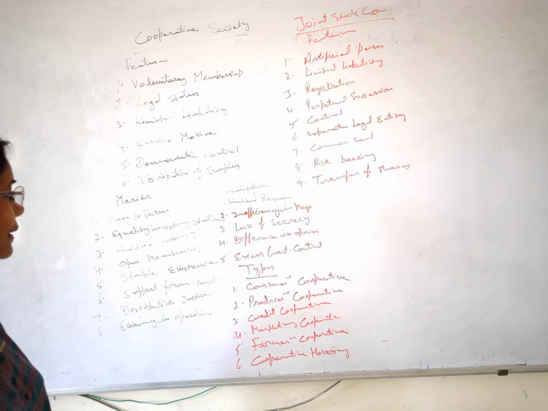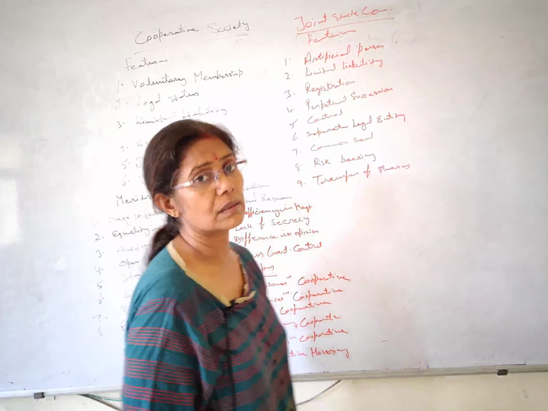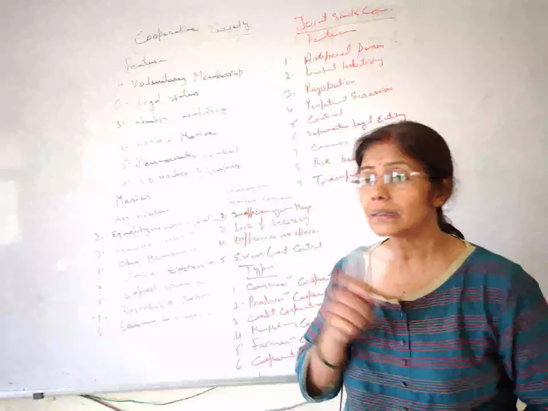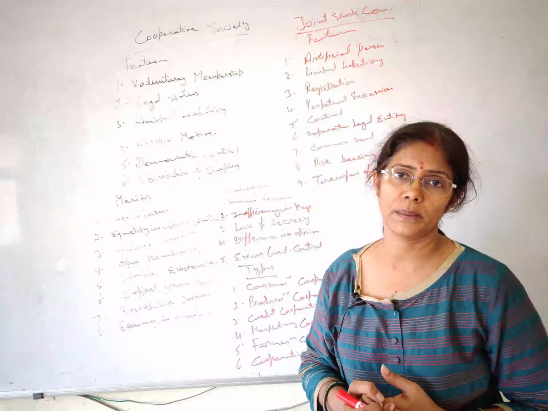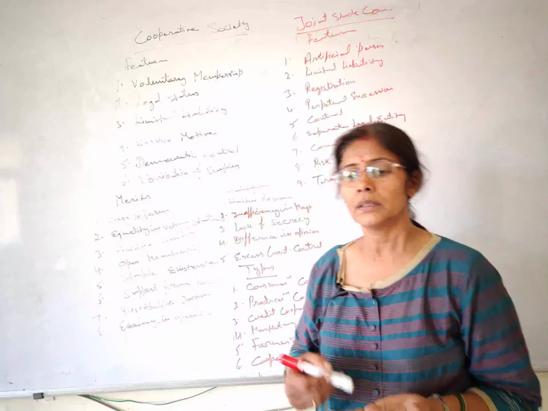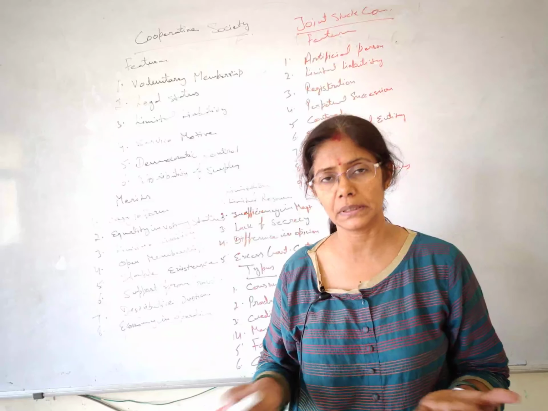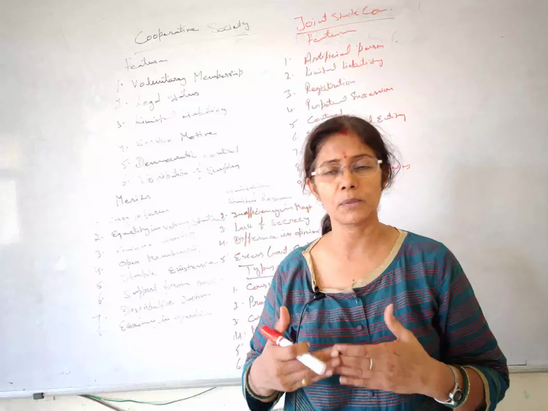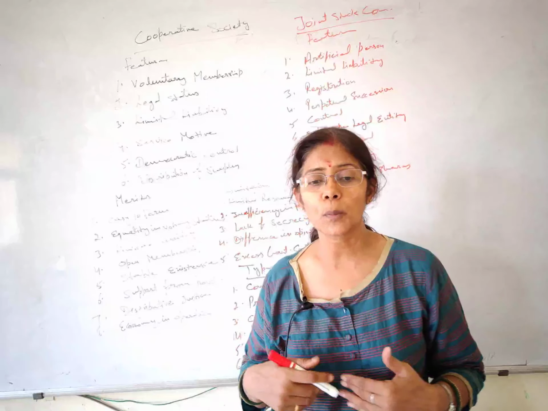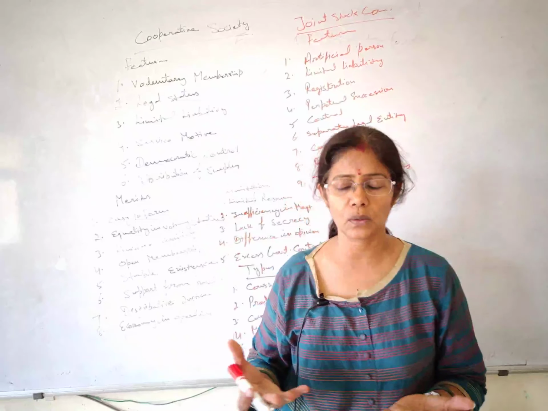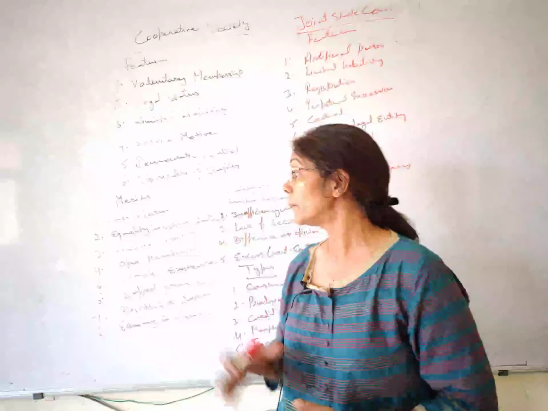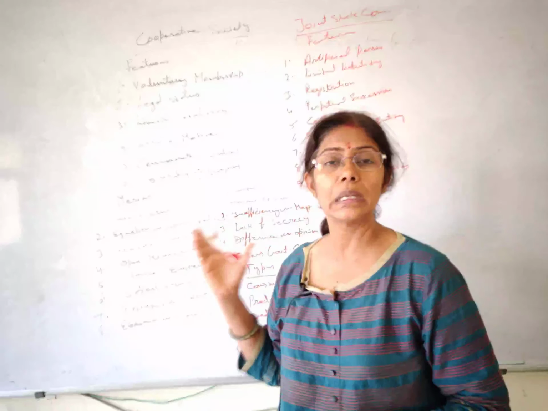Next is stable existence. Before discussing the stable existence, let me remind you students, we have talked about partnership and sole proprietorship. There the perpetual succession is not there. If any problem arises in the partnership, and any of the partners discontinues due to some reason, the whole partnership will come to an end. And the same goes in case of sole proprietorship. If the sole proprietor falls sick or expires or anything else happens to the person, your business comes to an end, alright.